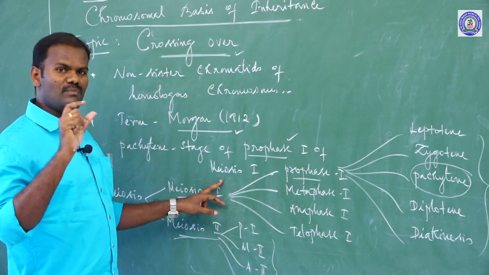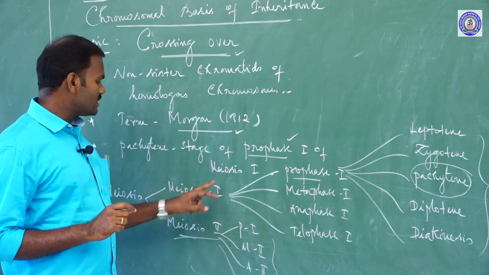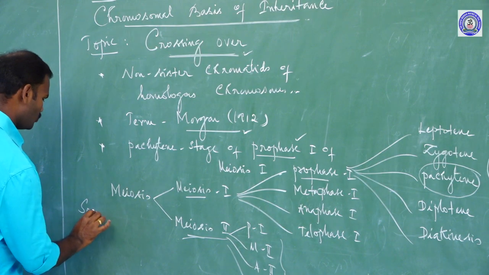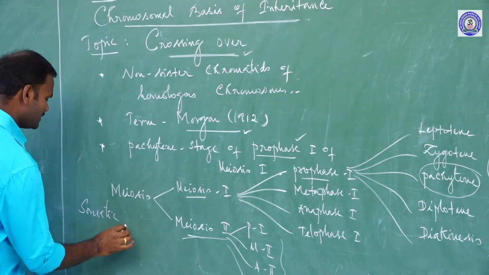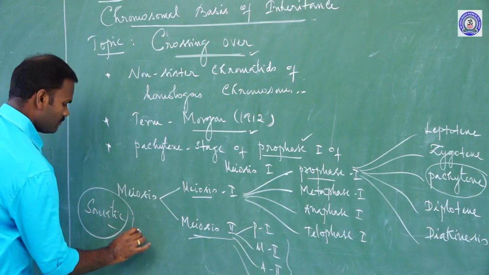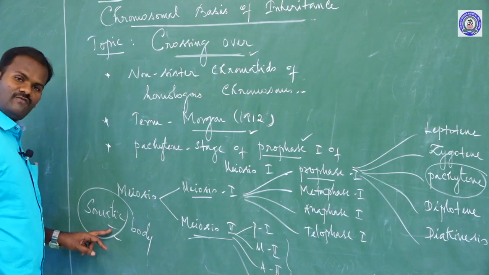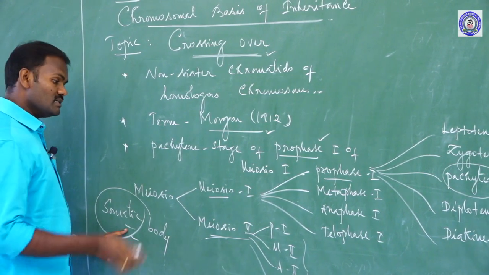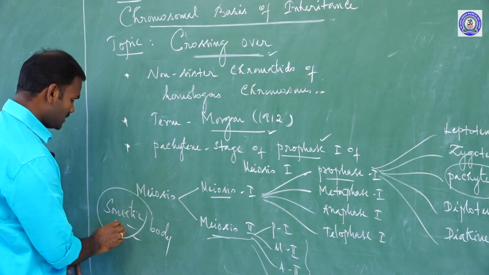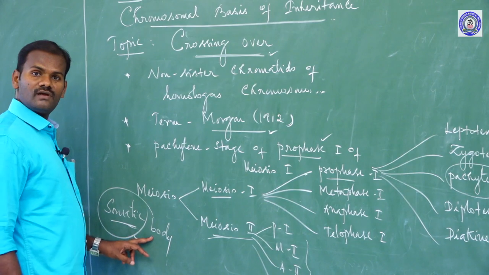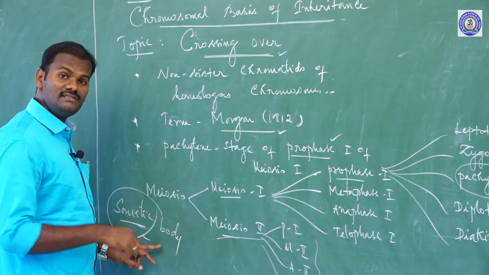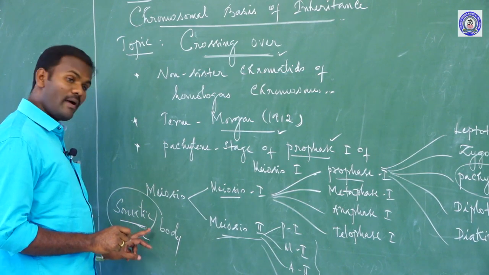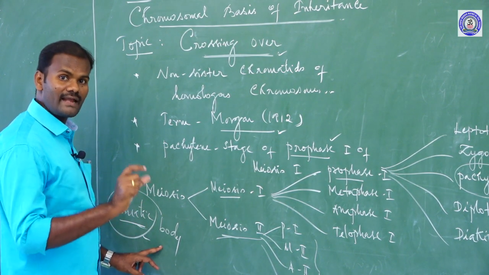But in rare cases crossing over takes place in the somatic cells. Somatic cells are nothing but the body cells. In body cells, only mitotic cell division takes place. Sometimes crossing over takes place in the somatic cells during mitotic cell division. Hence it is also called mitotic crossing over, or somatic crossing over, but actually it is rare.